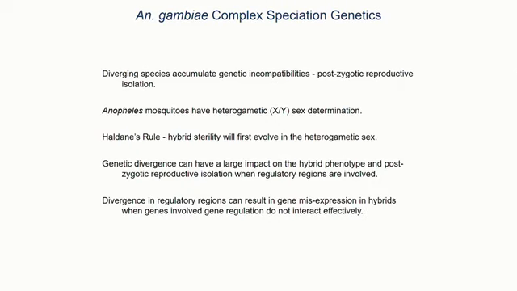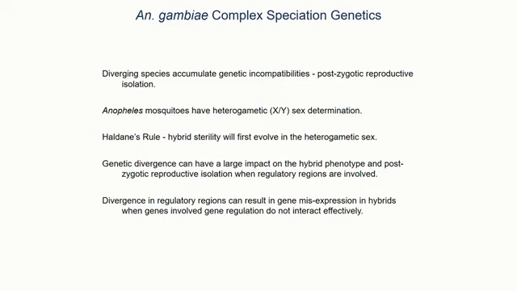And that's because males of Anopheles are heterogametic. They have XY sex determination, and that's different from Aedes mosquitoes. So according to Haldane's rule, hybrid sterility will first evolve in the heterogametic sex because there's only one copy of the X, and any deleterious mutations on the X chromosome have to be expressed in the males.